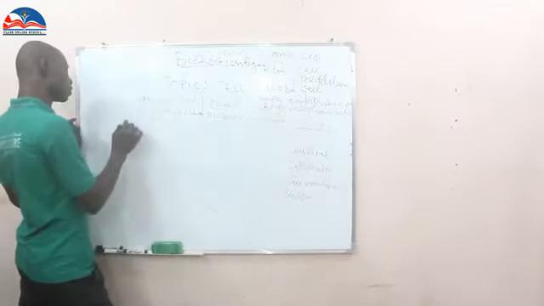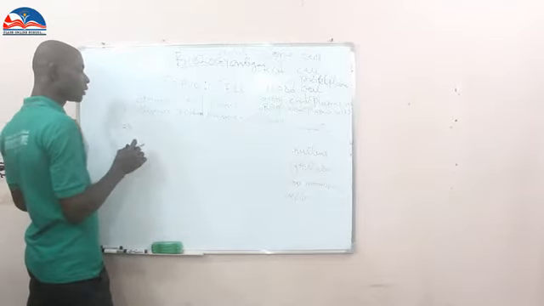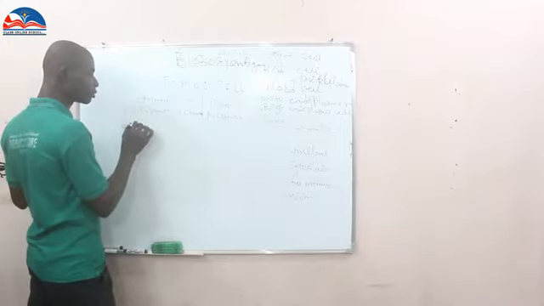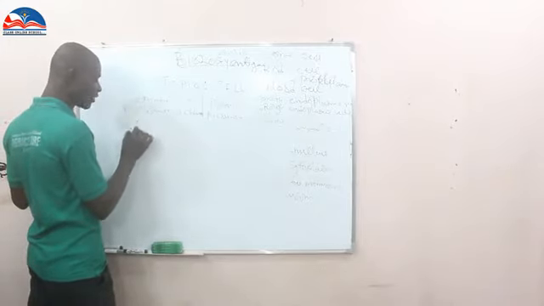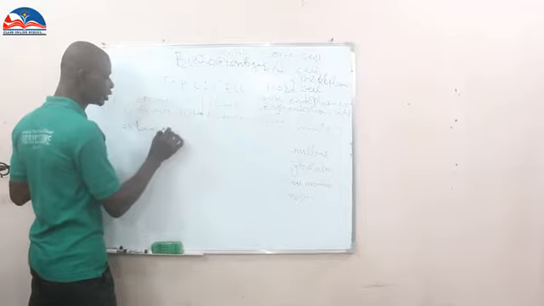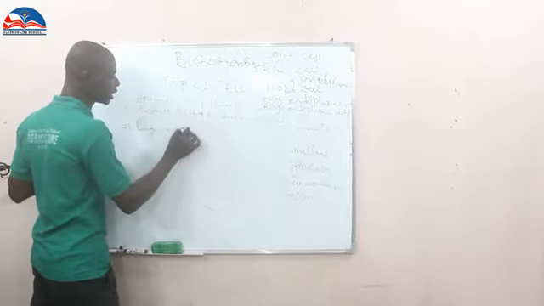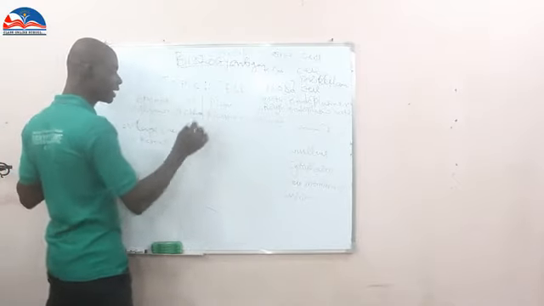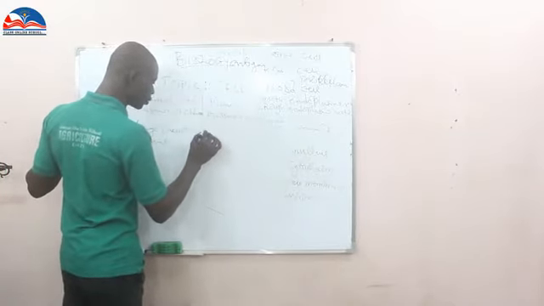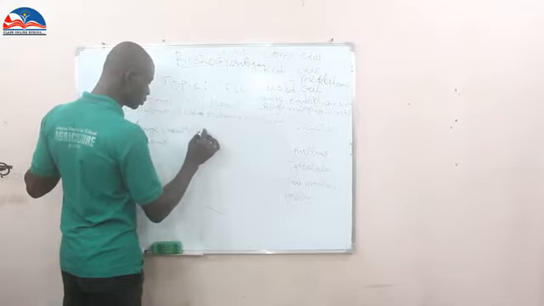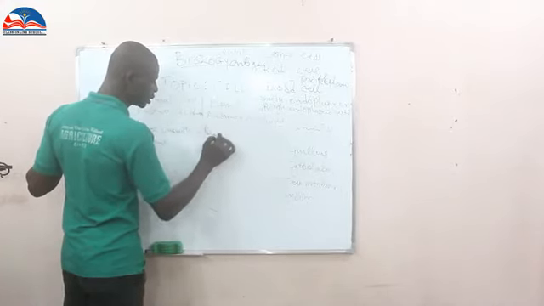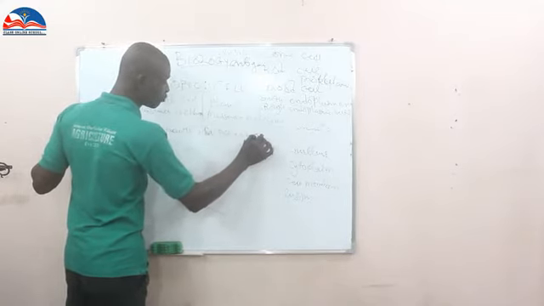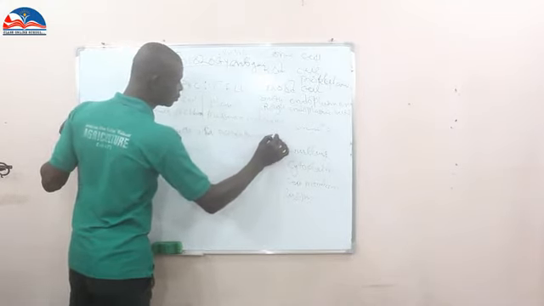That's number one. Number two, in animal cells we have a large vacuole present, while in plants the vacuole is small.